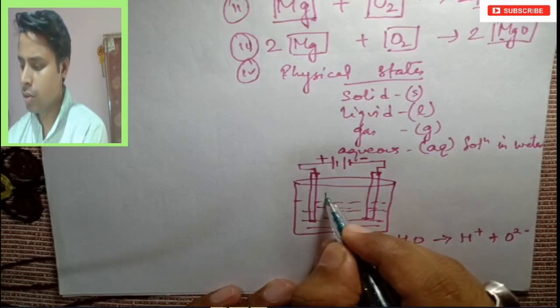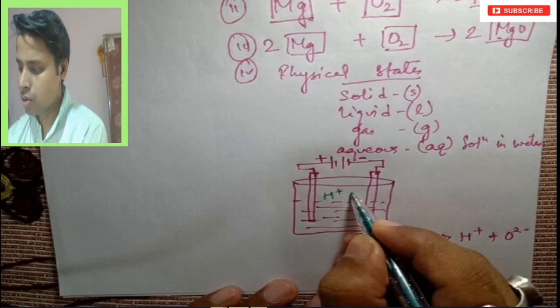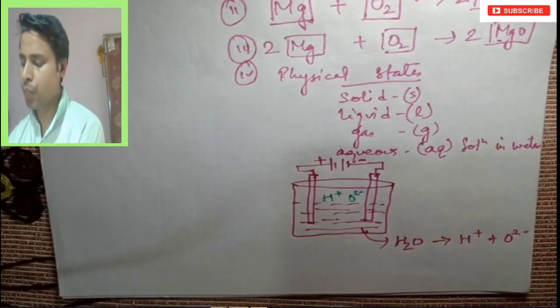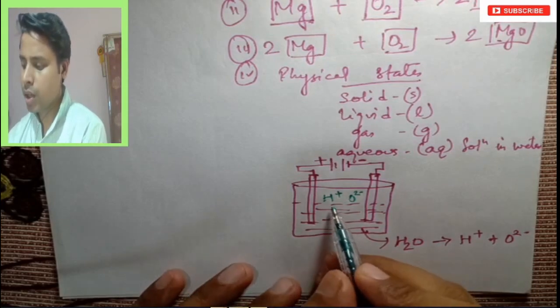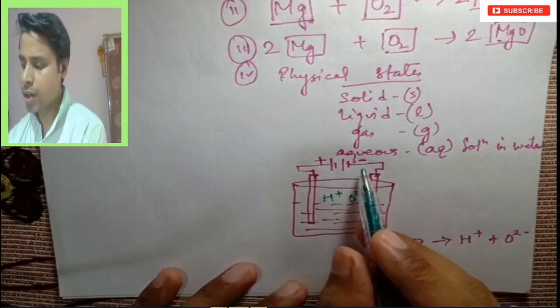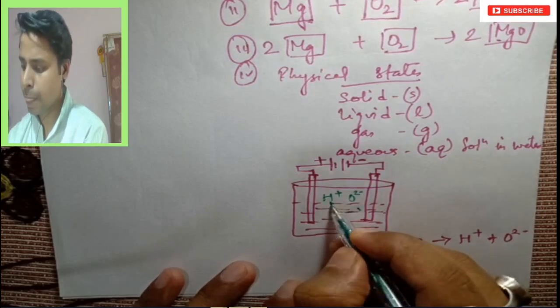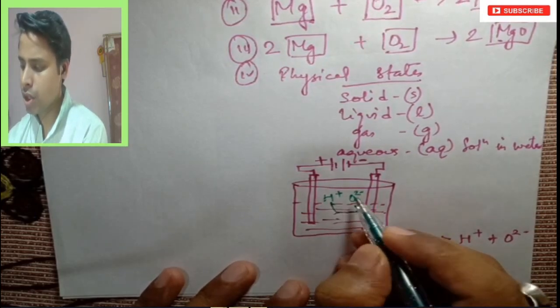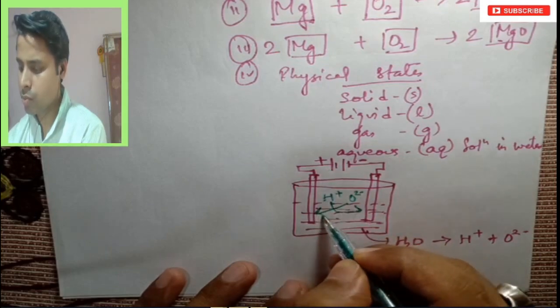After breaking down, this H plus ion and O2 negative ion will be formed here. Now the positive ion will be attracted towards the negative rod, which is connected with the negative, so it will go here. And this oxygen, which is a negative charge ion, is attracted to the positive, so it will move here.